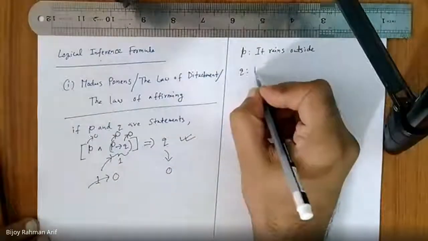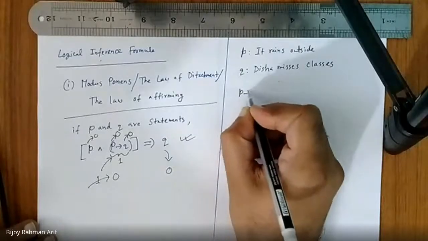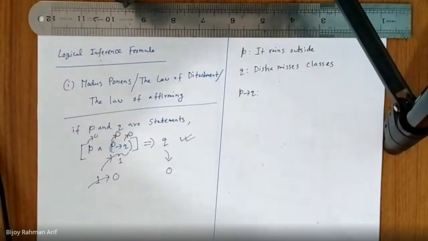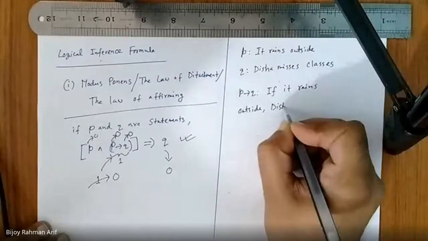So Q is Disha misses classes. Then what is P implies Q? If it rains outside, then Disha misses classes.